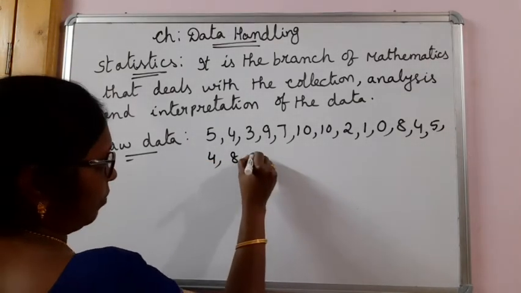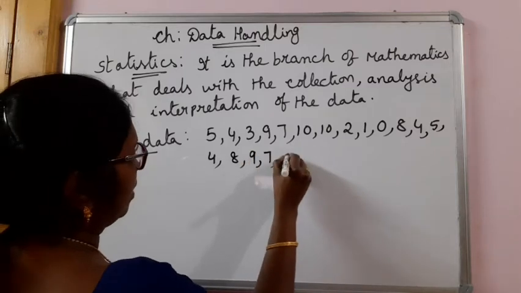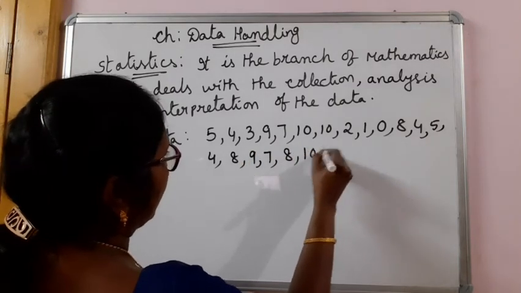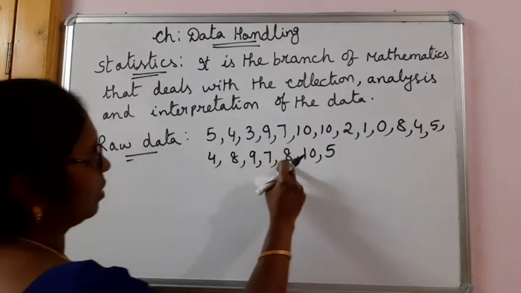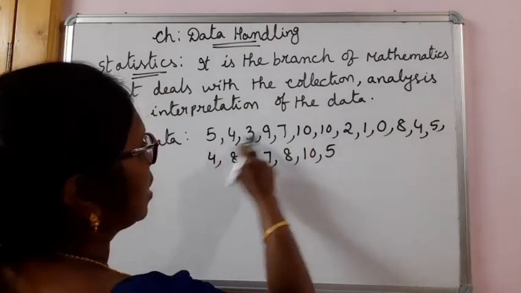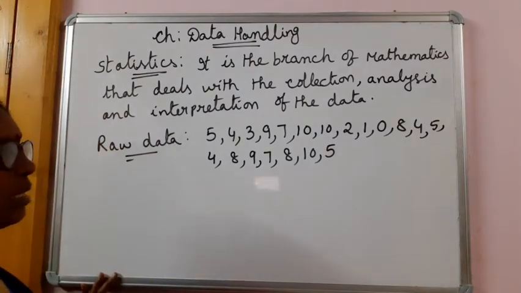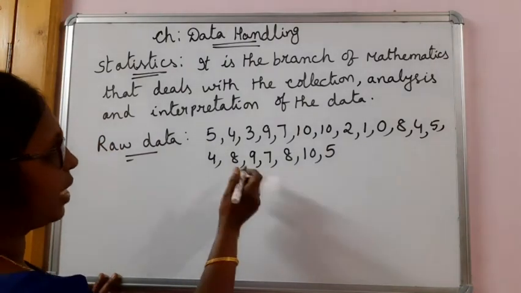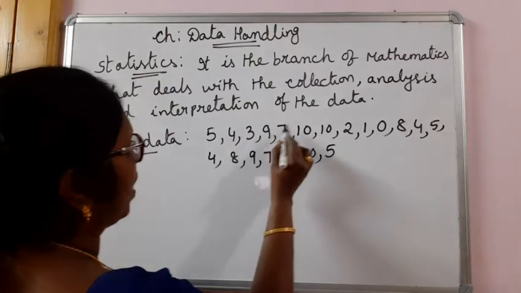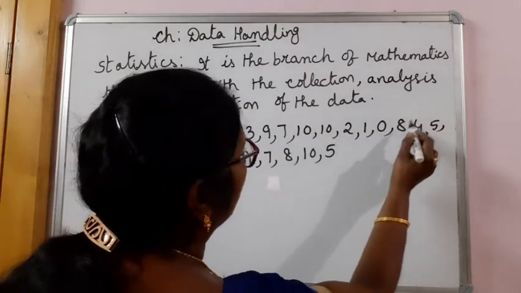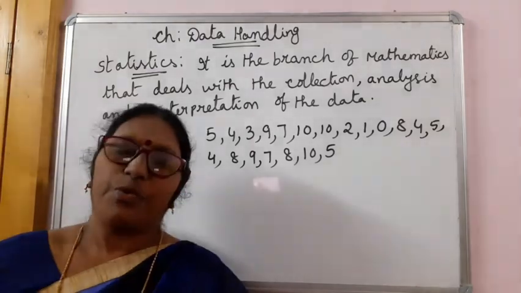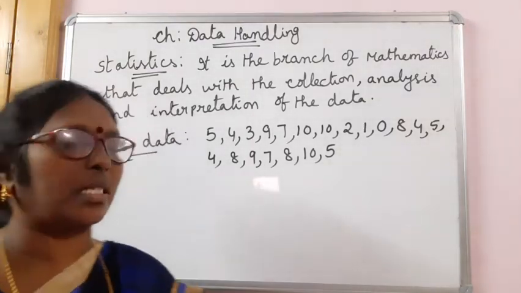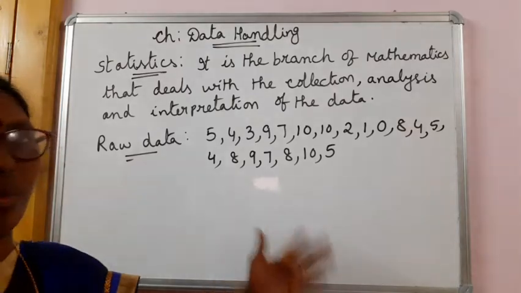Okay, 15, 16, 17, 18, 19, 20. Suppose I have collected information from 20 students of a class, their class test marks.